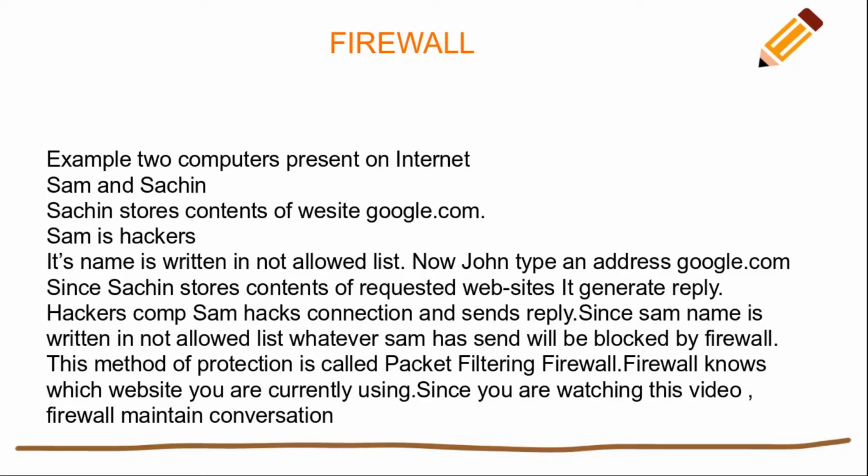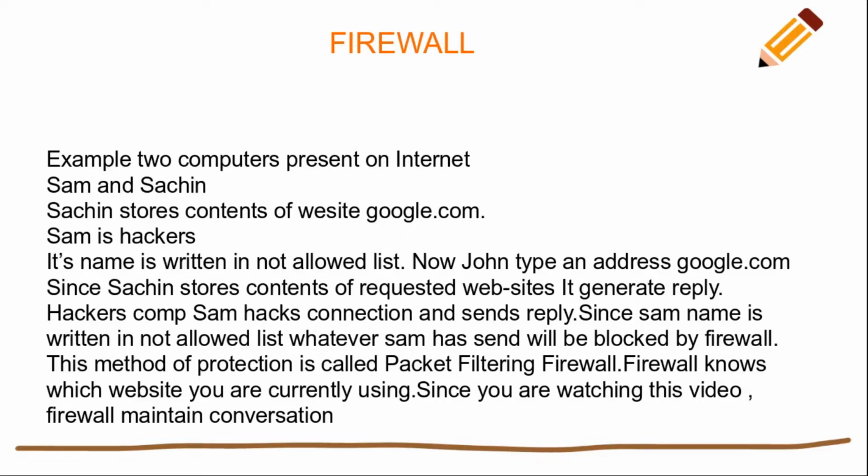As I told you, some IP addresses on the internet are legal and some are fraud. The list of fraud IP addresses is different from the list of normal, proper IP addresses, and they can be identified with the help of a firewall. So his name is in the not allowed list.